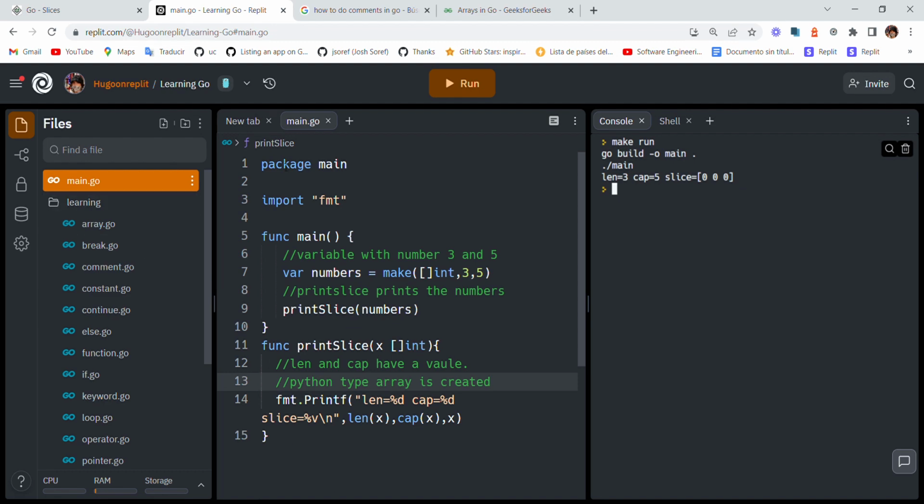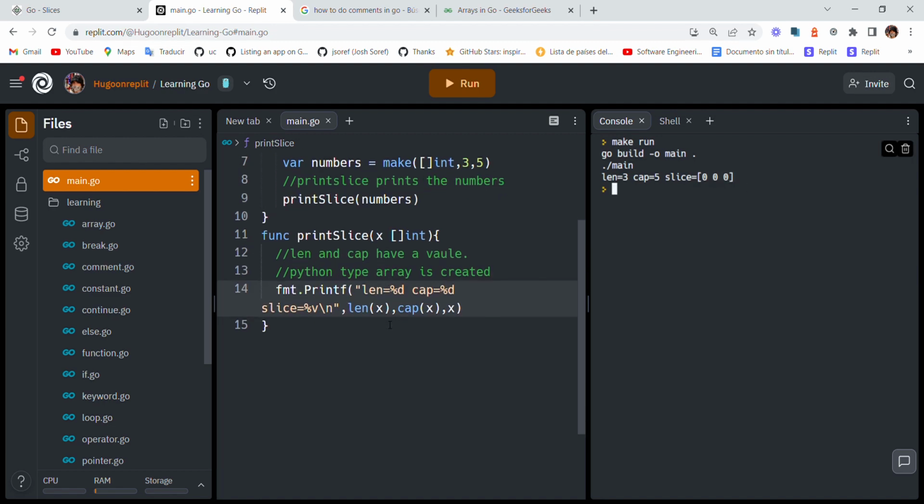So this is not really complicated. We have the function main. We create a variable with the numbers 3 and 5, and then we define print slice. What print slice does is print the numbers. So print slice x in it. Then len and cap do have a value. Len has a value 3, and cap has a value 5, and then slice just has a value which is x, but this value just turns out to be this array type. So it's simple as that.